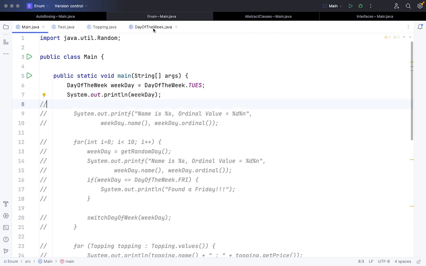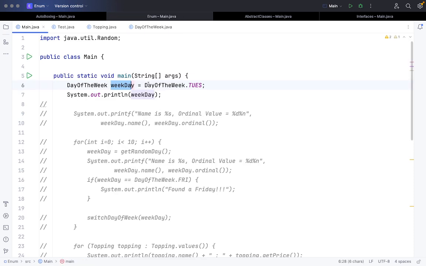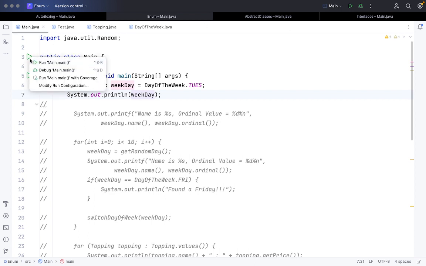If you want to access any value of the enum, since it's a special type of class as well, you can create an object of that enum, DayOfWeek weekday. And you don't have to use the new keyword here, because you're not instantiating anything and you don't have a constructor. So directly you will use DayOfWeek.Tuesday, just passing the constant value. That's how you can do it, and you can just print it out. So if I run this code,